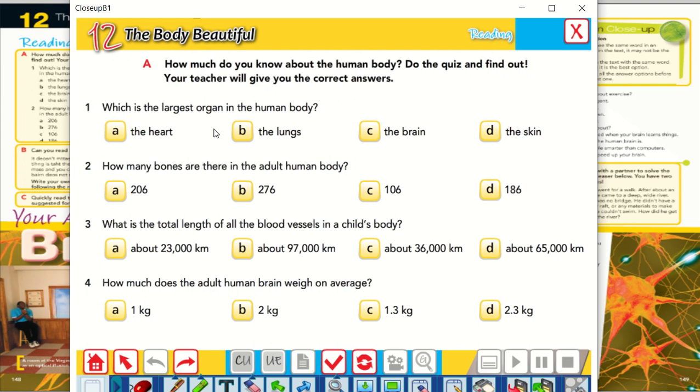Okay. Now let's answer and check them together. Number 1. Which is the largest organ in the human body? Is it the heart? Is it the lungs? Is it the brain? Is it the skin? Exactly. The answer is D. It is the skin, the organ that covers every part of the body.